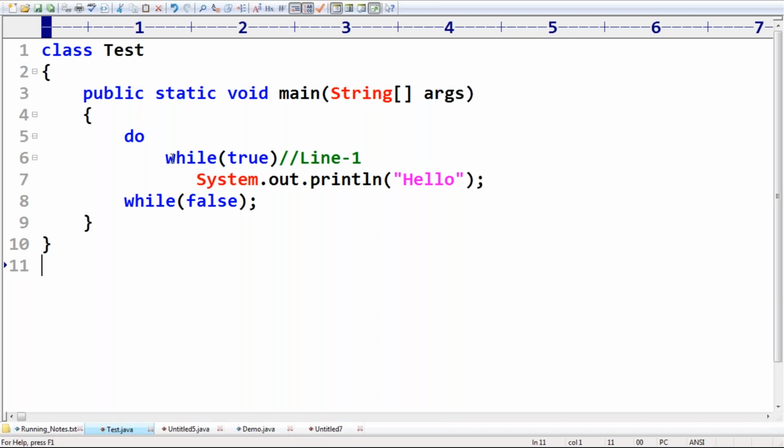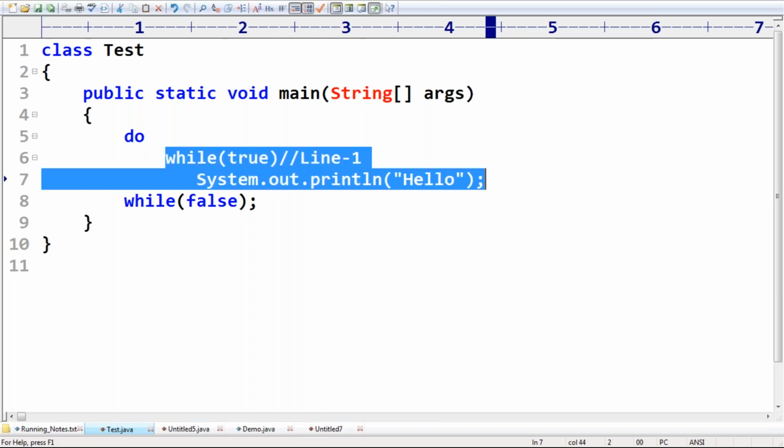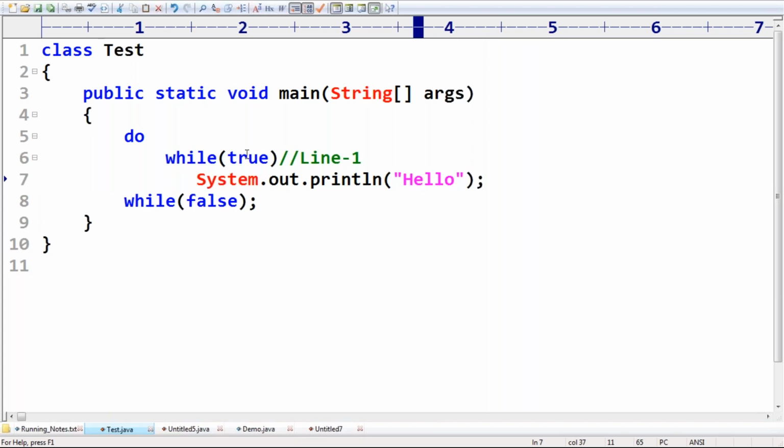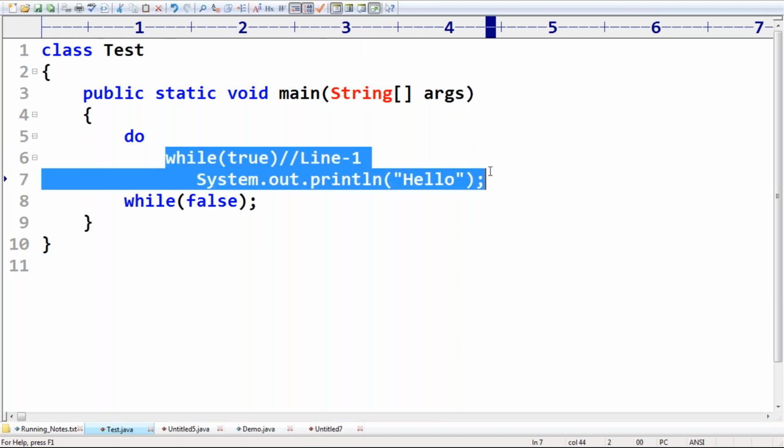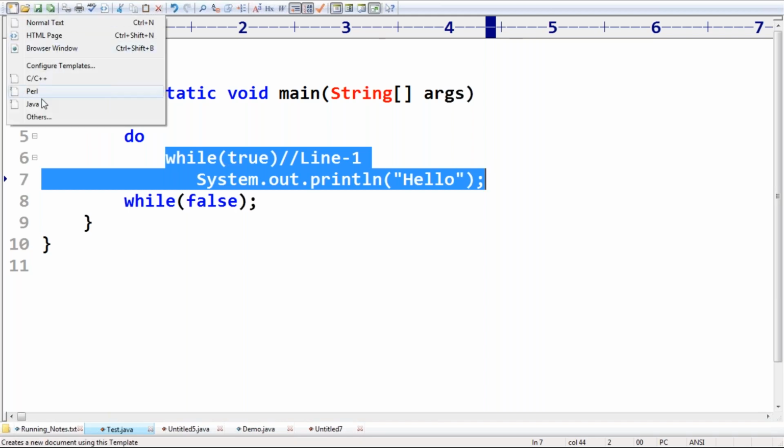Between do and while, we can take only one statement. Here, how many statements are there? Yes, only one statement, because it is a while statement. SOP is the part of the while statement. Don't think these are two statements. They seem to be physically two, but logically only one.